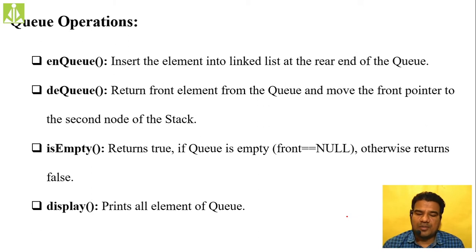So what type of operations can we perform on a queue? Enqueue is nothing but adding new elements. Dequeue is removing the already existing element. Insertion, enqueuing, will be performed at the rear end. Deletion, dequeuing, will be performed at the front end. IsEmpty will check whether your queue is empty or not, and display is the traversal, which will traverse back and forth and print all the elements from your queue.